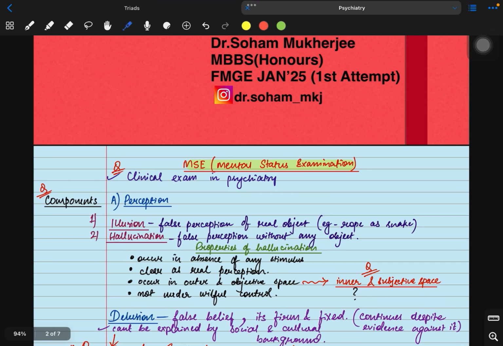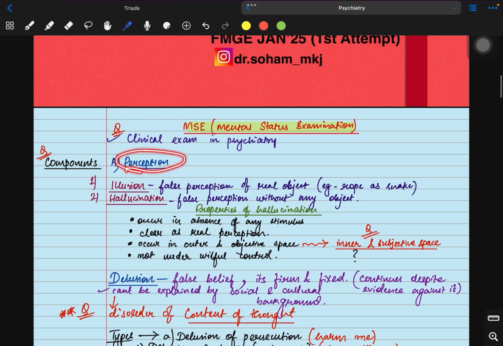So our first topic is mental status examination. It's an important question. The question will come like this: what is the clinical exam in psychiatry called? It's called MSE or mental status examination. Now, what are the components of mental status examination? The first component is perception. In perception, we have two types, illusion and hallucination.